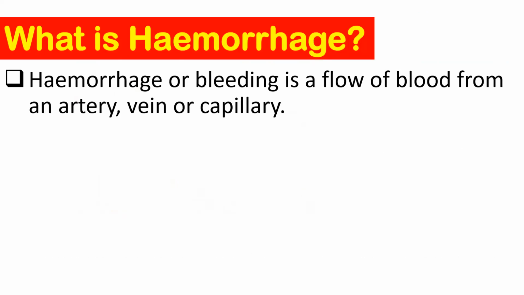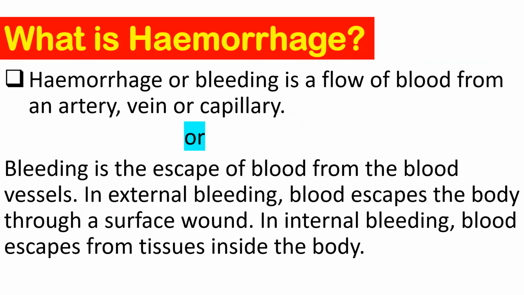Hemorrhage, we call it bleeding also, and it is the flow of blood from our blood vessels, maybe from the artery, the vein, or the capillaries. The other definition is that bleeding is the escape of blood from the blood vessel. In external bleeding, the blood escapes the body through a surface wound, whereas in internal bleeding, the blood escapes into the tissue inside the body, not outside.